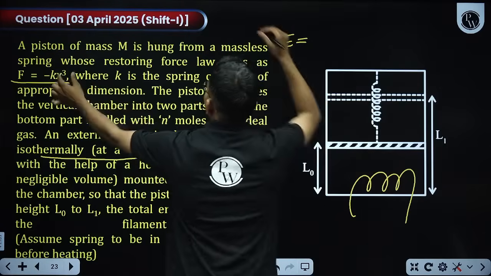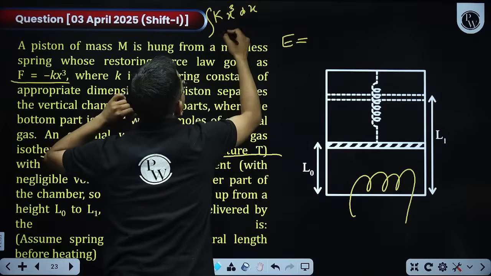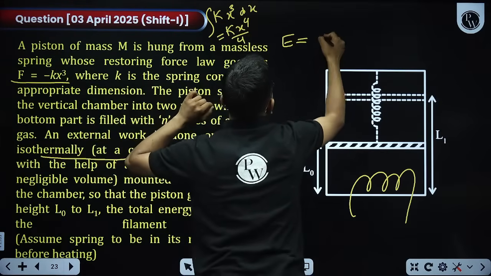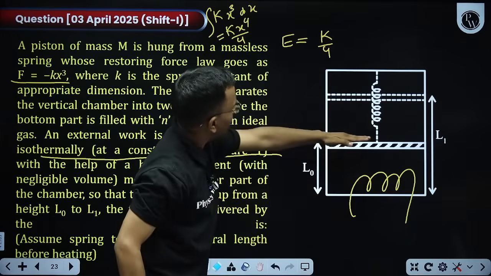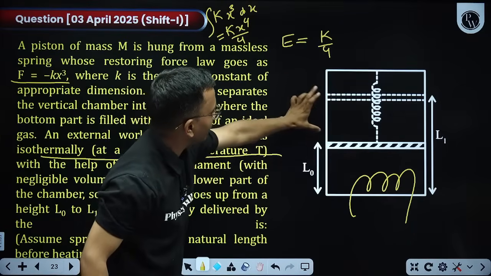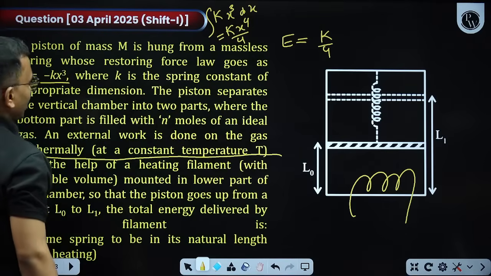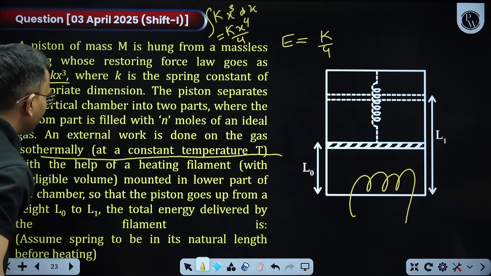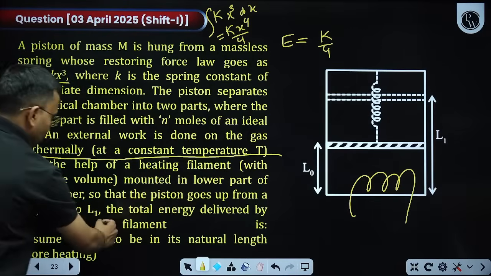Now this is kx cube thing. When you do the integration, this will be kx to the power 4 by 4. So work done by the spring is k by 4, with limit of x going from initial, it was at natural length, to finally having a compression of L1 minus L0.